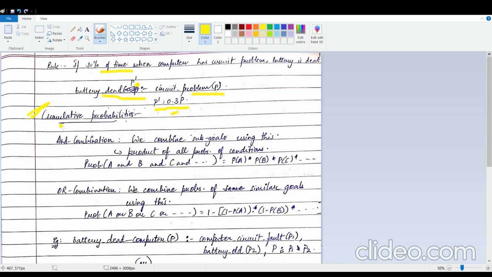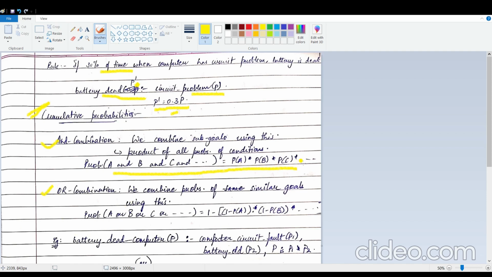Now, how do we combine all these probabilities? In a big rule-based system like Mycin, we know that we are supposed to combine all those rules in order to judge something. So we have two kinds of combinations available. One is called an AND combination. The other one is called an OR combination. The AND combination goes pretty much like this: you just multiply all the probabilities.